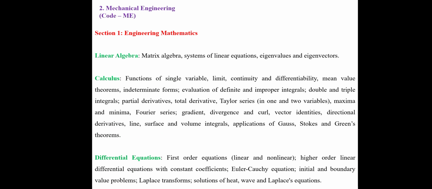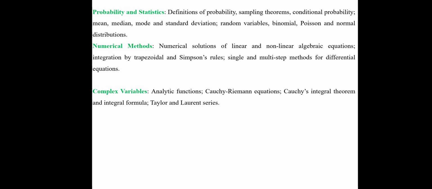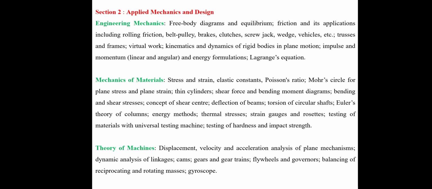Next, the mechanical engineering syllabus. For 85 marks they will ask mechanical engineering questions, and the question paper code will be ME, mechanical engineering. Again, 13 marks for mathematics, right? So they will ask engineering mathematics: linear algebra, calculus, differential equations, then probability and statistics, numerical methods, and complex variables. This is the syllabus for mathematics, which is going to be asked for 13 marks. And this is section 2.